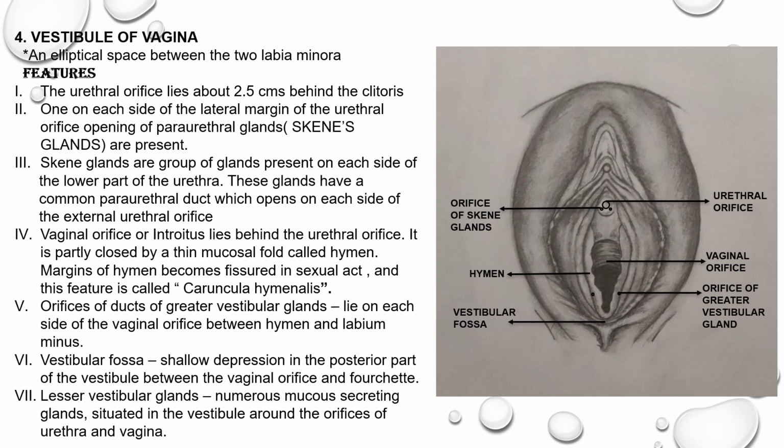The next feature is the vestibular fossa. On the posterior aspect of the vestibule of the vagina, you can appreciate a small shallow depression between the posterior part of the vaginal orifice and the fourchette. The last feature is the lesser vestibular glands. Apart from the greater vestibular glands, there are numerous mucus secreting lesser vestibular glands situated in the vestibule around the orifices of the urethra and vagina.